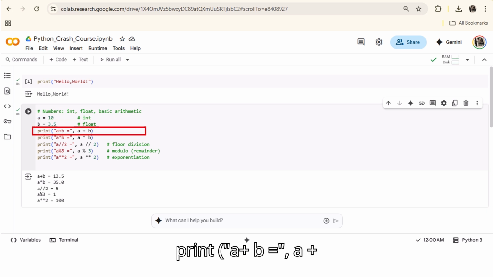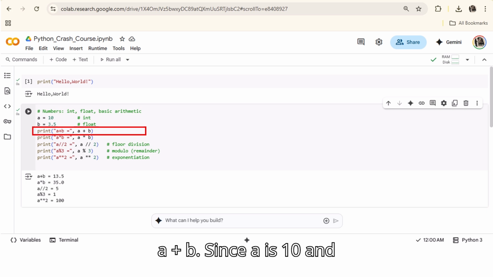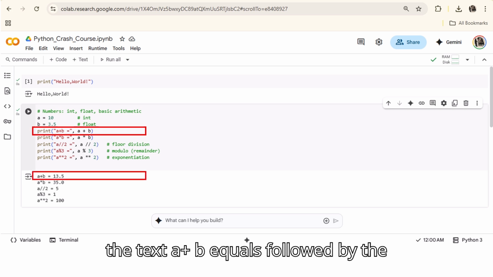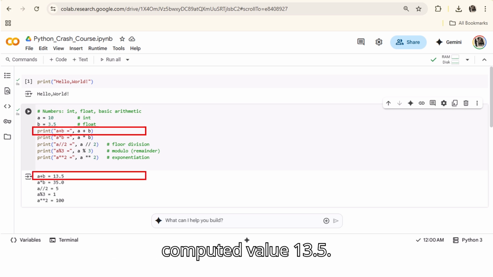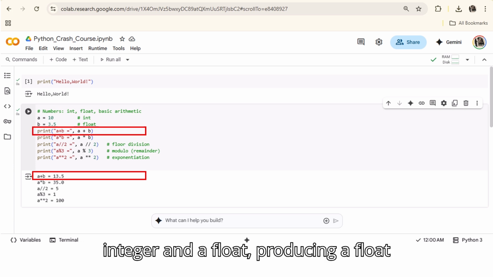The line print("a + b =", a + b) tells Python to calculate the result of a + b. Since a is 10 and b is 3.5, their sum is 13.5. The print function then displays the text "a + b =", followed by the computed value 13.5. This shows how addition works between an integer and a float, producing a float result.